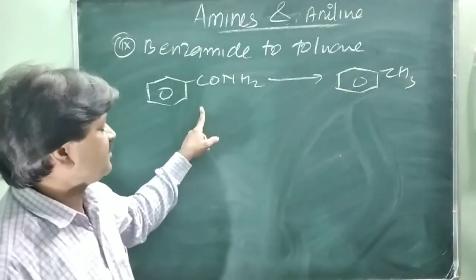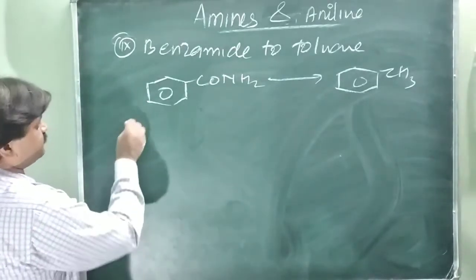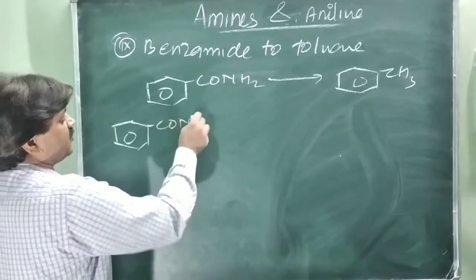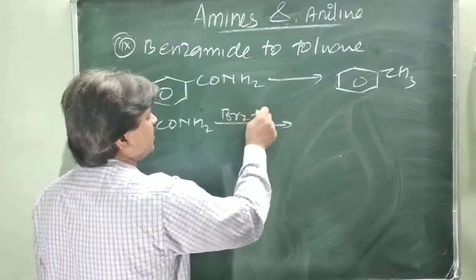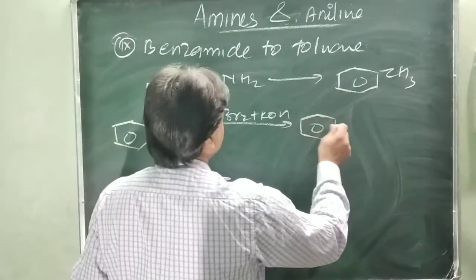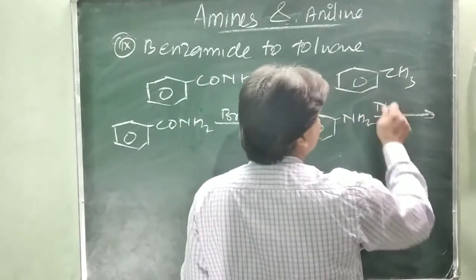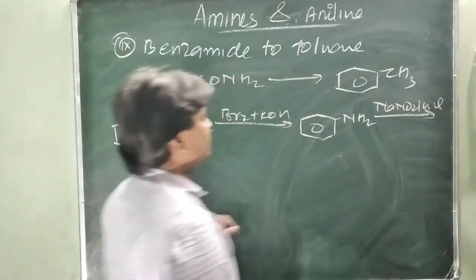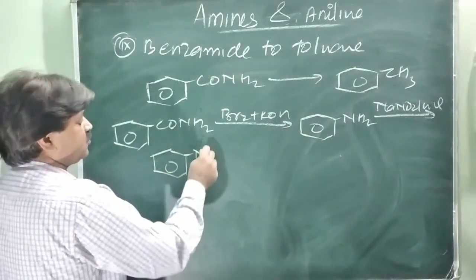How do you convert the amide into benzene? This is CONH2. With Br2 and KOH, the Hofmann bromamide reaction, it converts into aniline, NH2. This is treated with NaNO2 and HCl, and it converts into N2Cl.